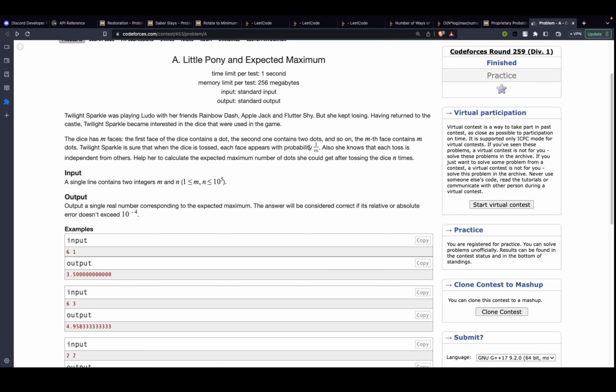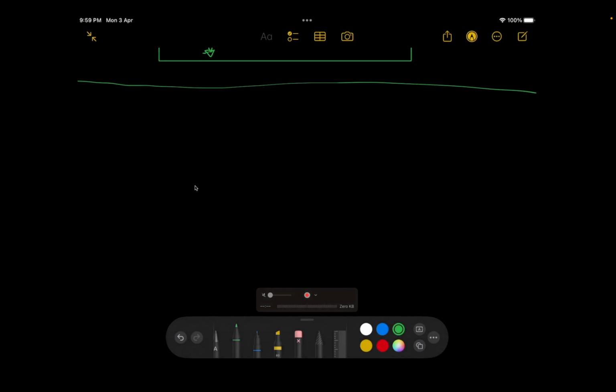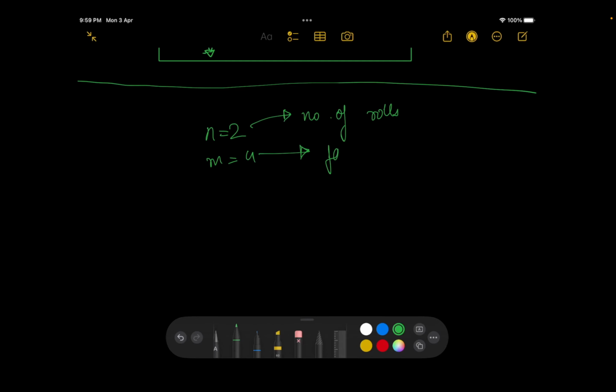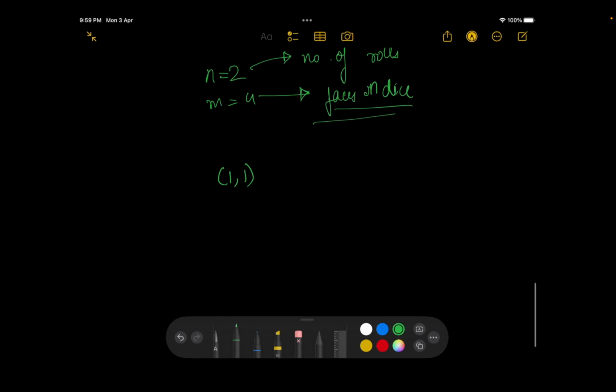So let's try to write down the sample space. What would be the sample space for this? Let's say that n is equal to 2 and m is equal to 4 over here. So this is the number of rolls, and this is the faces on the die, right? So you'll say that in the first roll you can have a 1, and in the second roll you can have a 1 also. We are going to iterate over all the possibilities, so let's write them down.